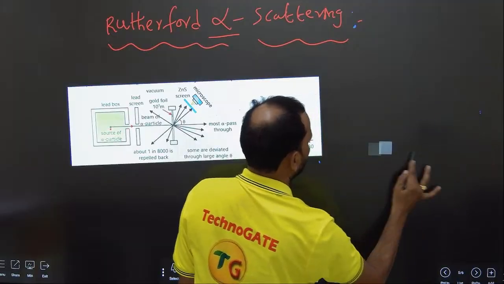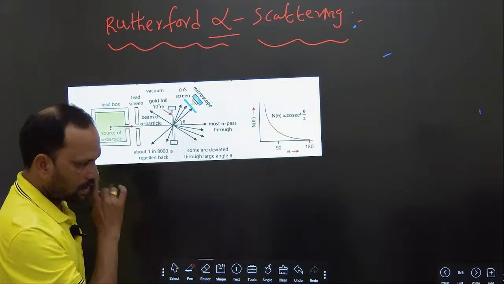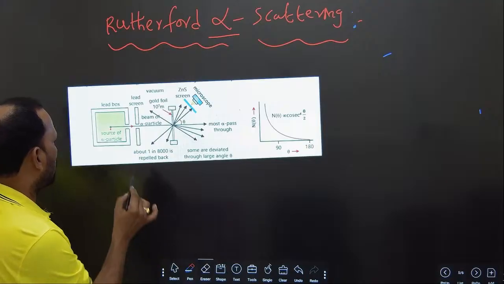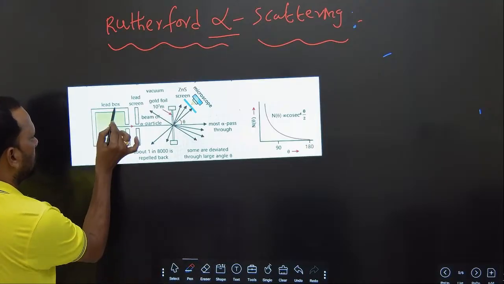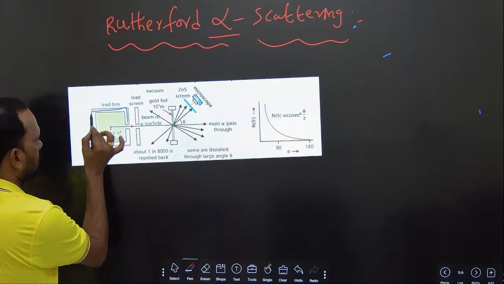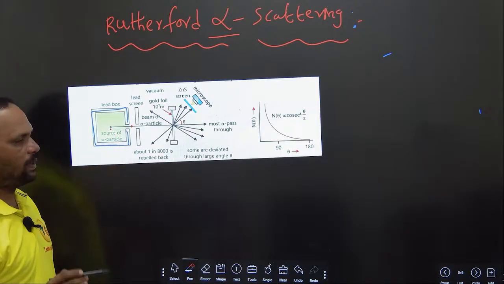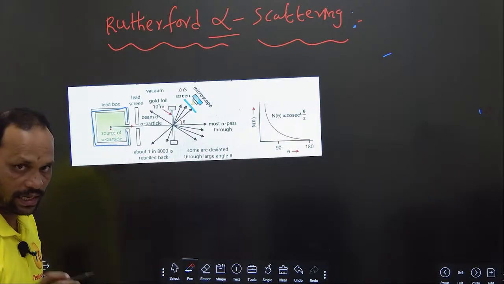This is one of the experimental phenomena. Here, if you observe, there is one arrangement that is called lead bags.